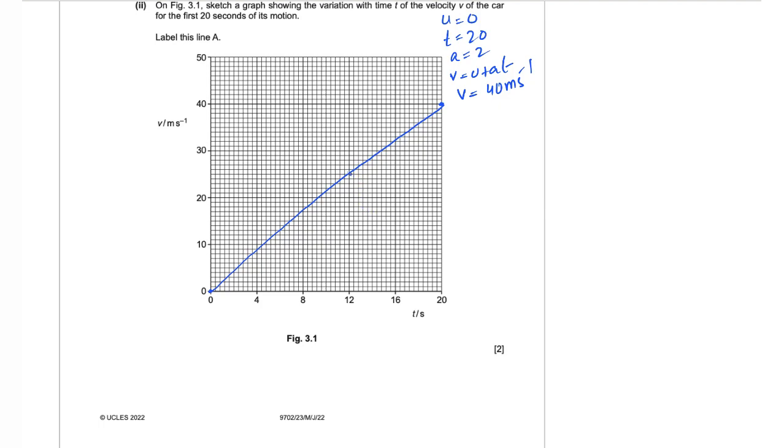speed. So let's suppose that it had reached the speed of 25 meters per second, and it's going to continue at this constant 25 meters per second speed until t is equal to 20 seconds. And the acceleration is going to decrease, right? So a decreasing gradient on the velocity-time graph is going to look somewhat like this.